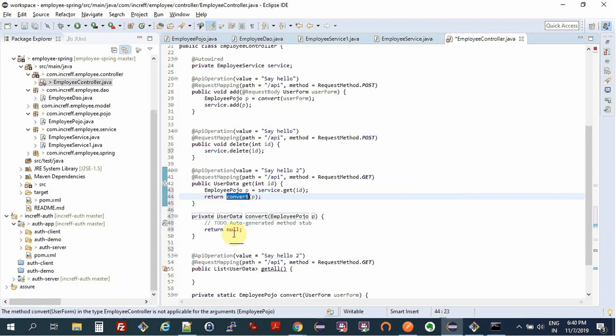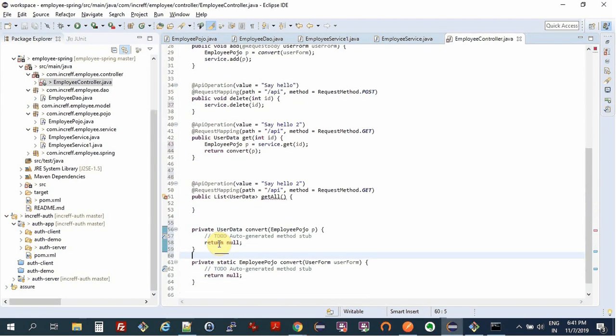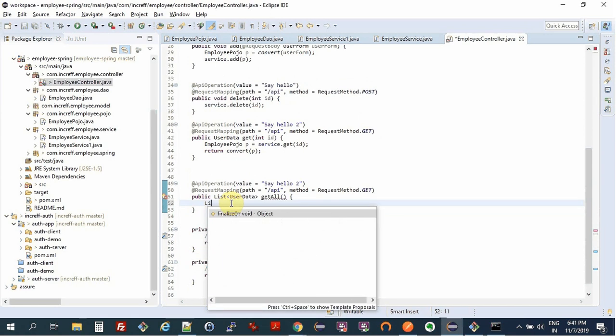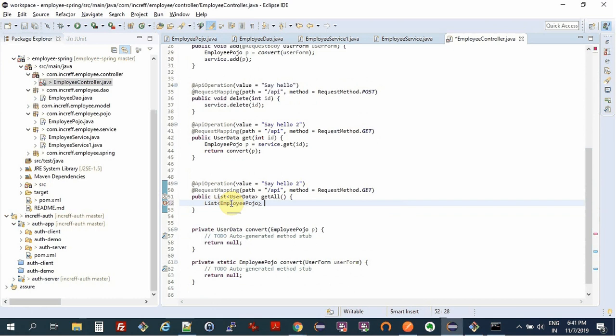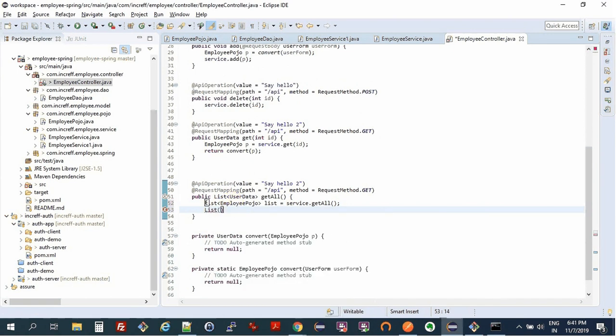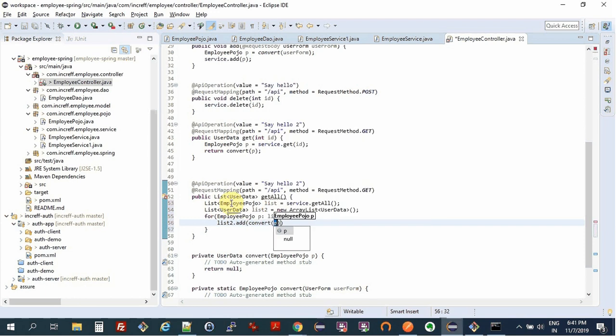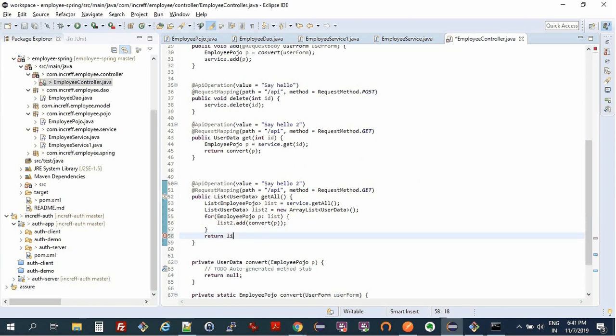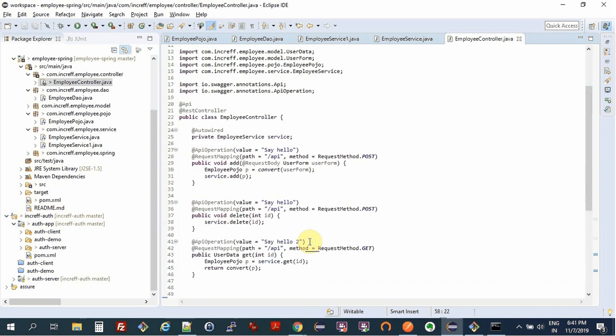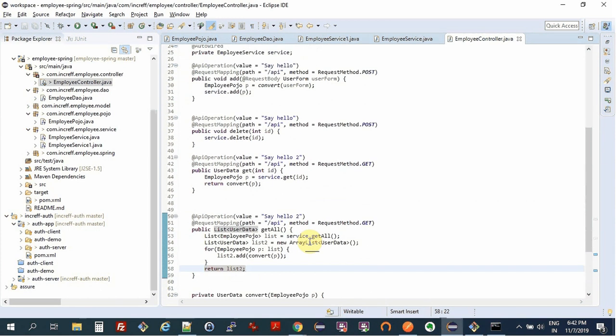Let's create another method for this, and we can have here list of employee Pojo list equal to service dot get all, then list of user data list2 equal to new list, and then for every employee Pojo we can just add a converted user data, and finally we can return list2.